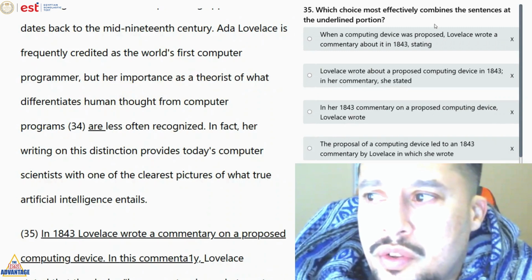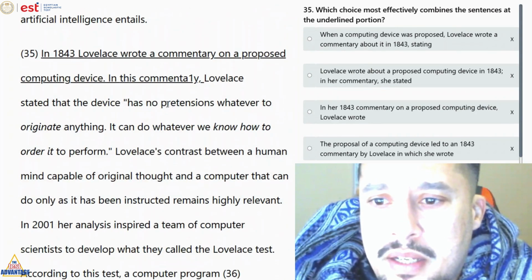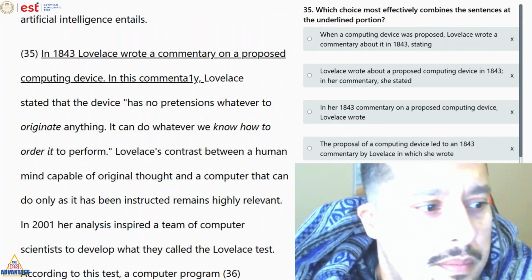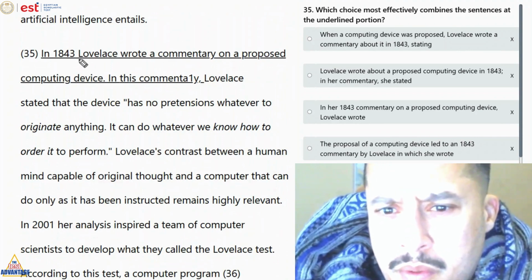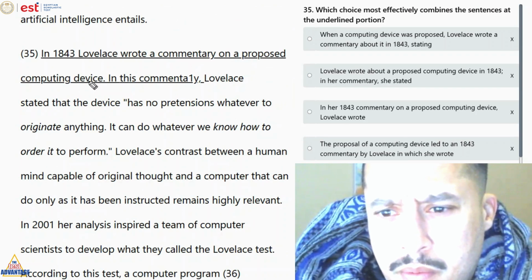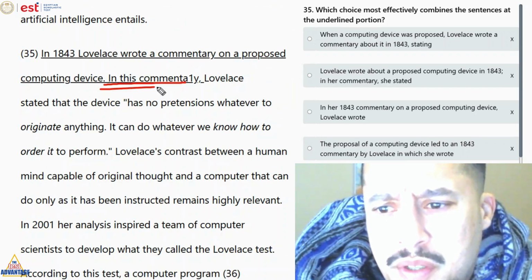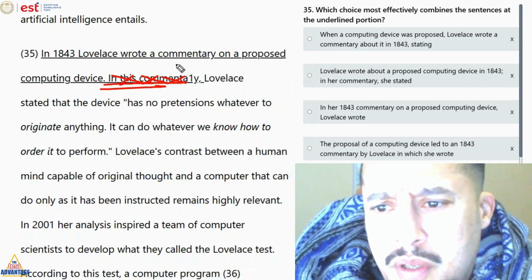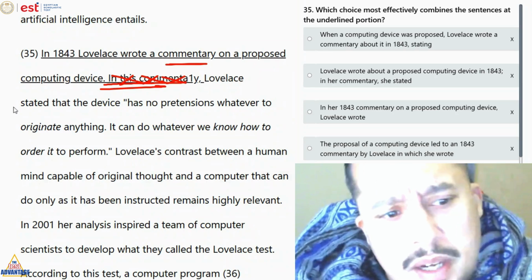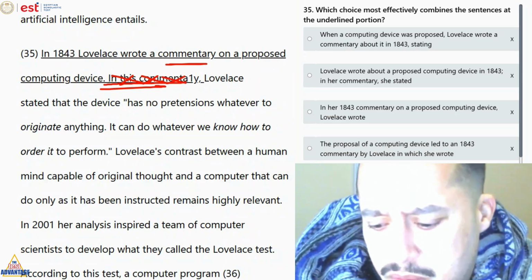Let's go to question 35, which combines the sentences. See, in this commentary, why do we say she wrote a commentary and then say in this commentary? Why say the same thing twice, right?